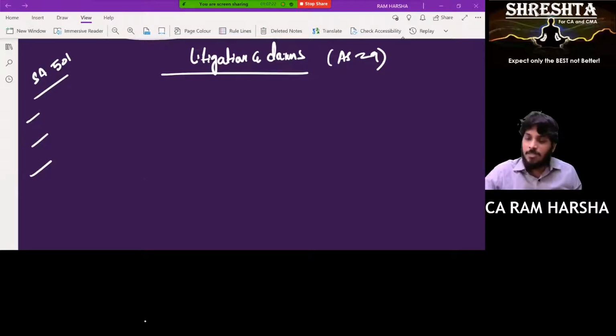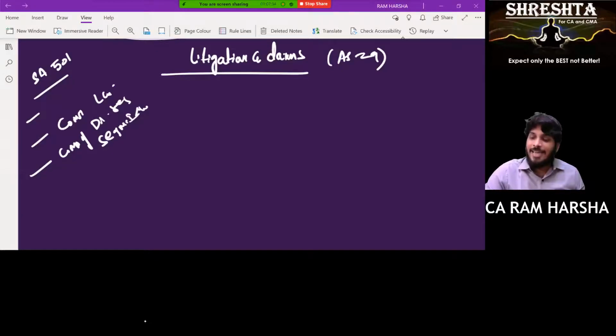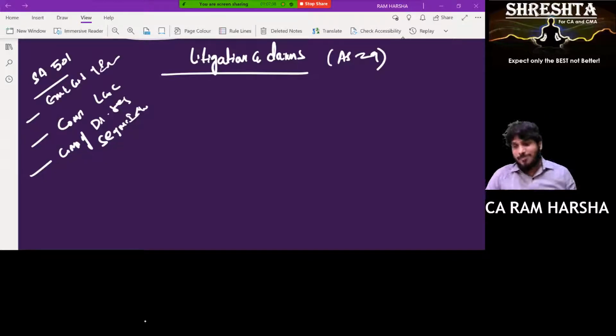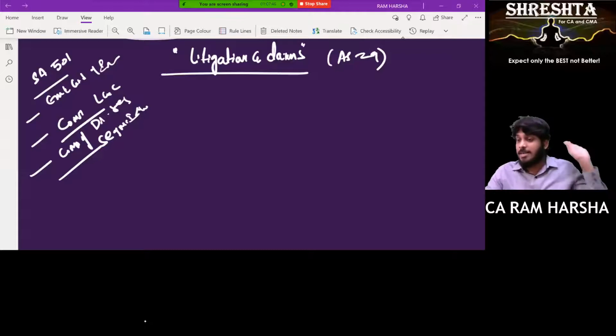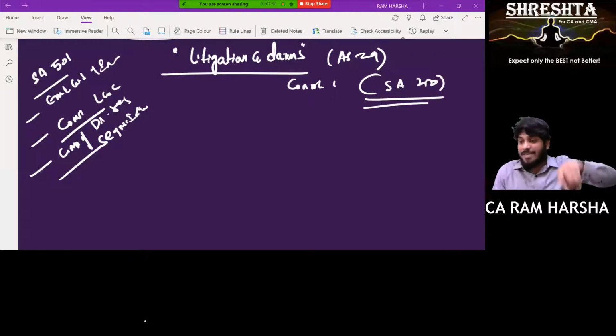One objective is that the auditor has to check completeness of disclosures regarding segment information. The auditor has to check completeness of litigation claims. The auditor has to check existence and condition of inventory. Inventories. Completeness. I told you, completeness. Now we need to check whether all the pending litigations and claims are completely disclosed or not. Nothing but SA 250 also says regarding this only, no?